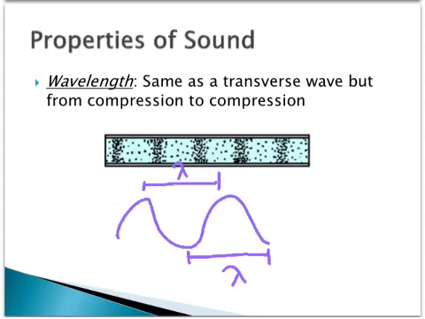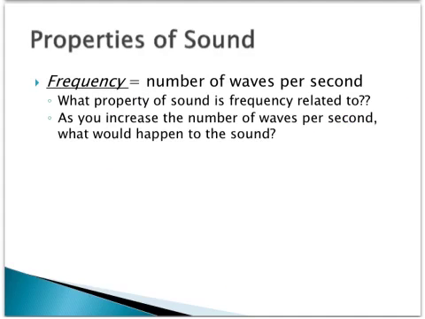When looking at a sound wave, again, it's a longitudinal wave. So compressions are basically a crest, and rarefactions are basically a trough. The same thing can be seen here. The wavelength is shown as the distance between two compressions or the distance between two successive rarefactions. The key thing here is successive, which means they're next to each other. So you have a trough, crest, trough. The two troughs are successive. They're next to each other. So that is the wave.